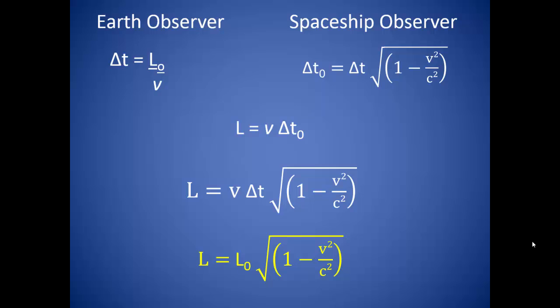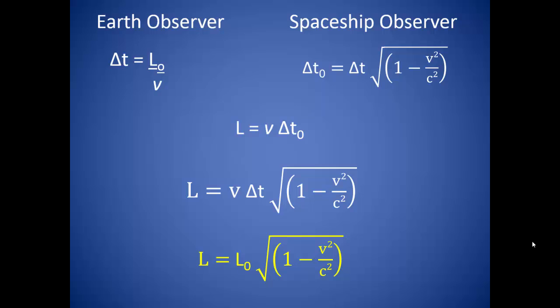L0 is known as the proper length, and it is the length that is measured by the stationary Earth observer. Notice that the expression under the square root will always be less than 1. This is just an indication that the length observed by the spaceship observer will always be less than the length observed by the person that is stationary.